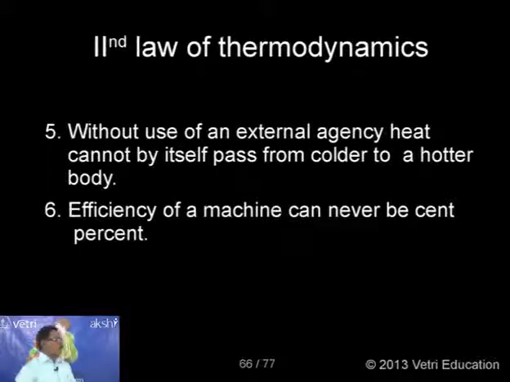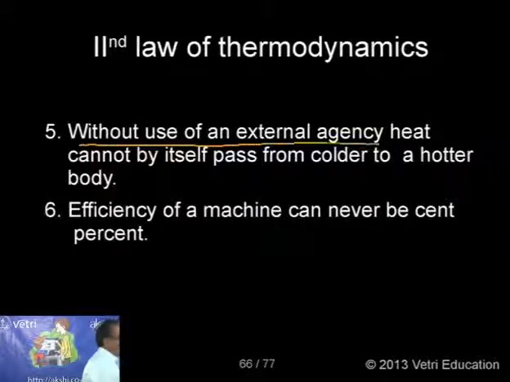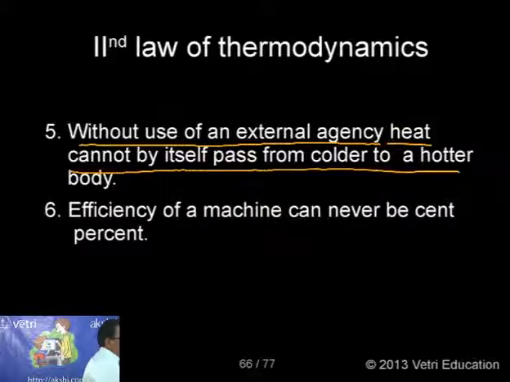So that is the fifth one. Another statement of the second law: without the use of an external agency, heat cannot by itself pass from a colder to a hotter body. That means we have two bodies, one cold at a lower temperature and another at a higher temperature.